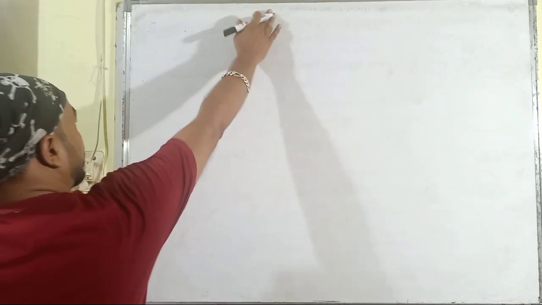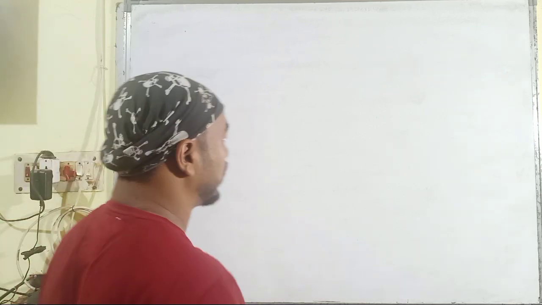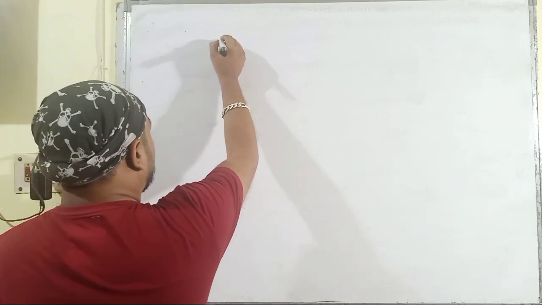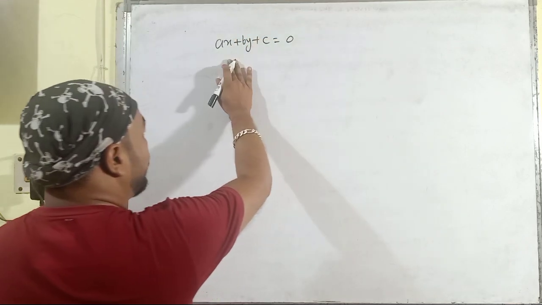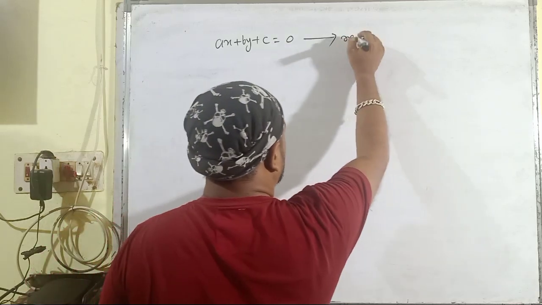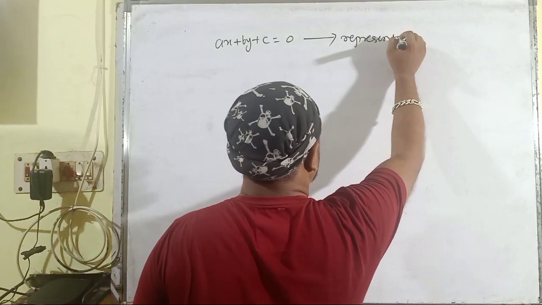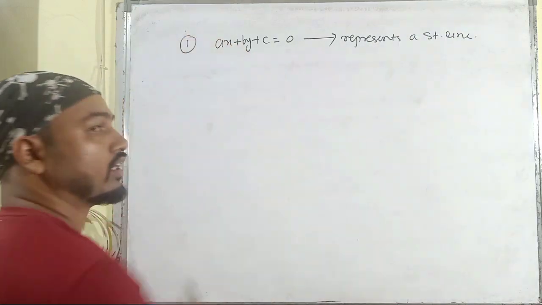So just we have seen the recaps, the highlights of this current video session. The first highlight: any first degree equation in the variables x and y represents a straight line.